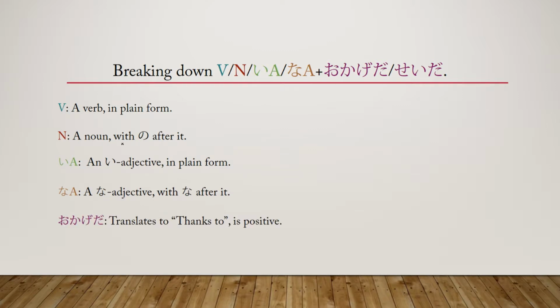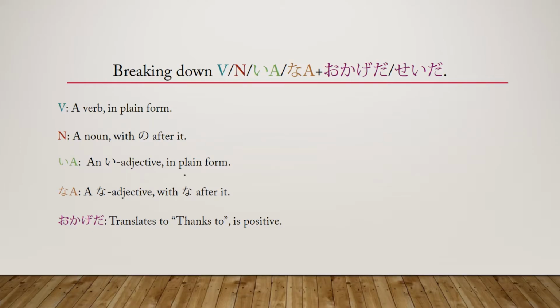Okay, and now we move on to okage da. This is where the grammar structure starts to get interesting. Okage da basically translates to thanks to, and is used in a positive sense. An example of this would be something like, thanks to John, we got the report done. As you can see, the sentence has an overall positive connotation to it. You are saying that due to John's hard work, his dedication, something that John did, this report was able to be completed.